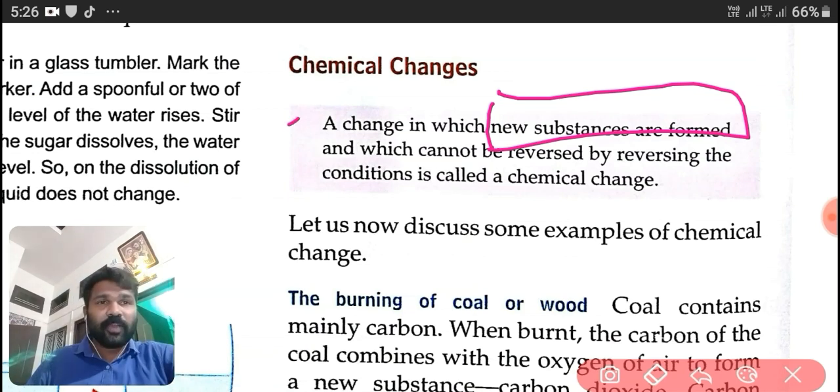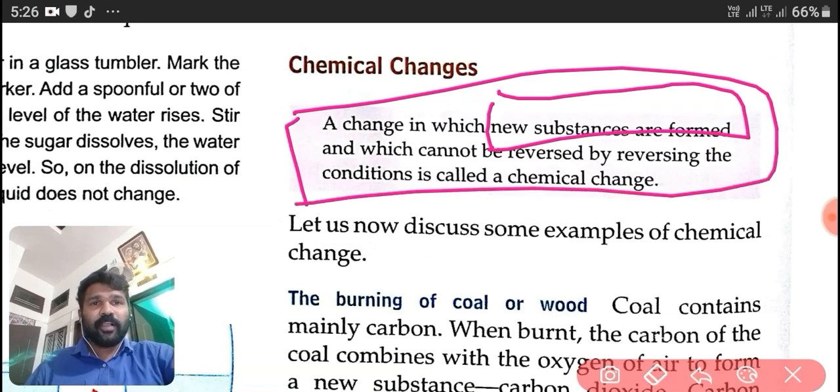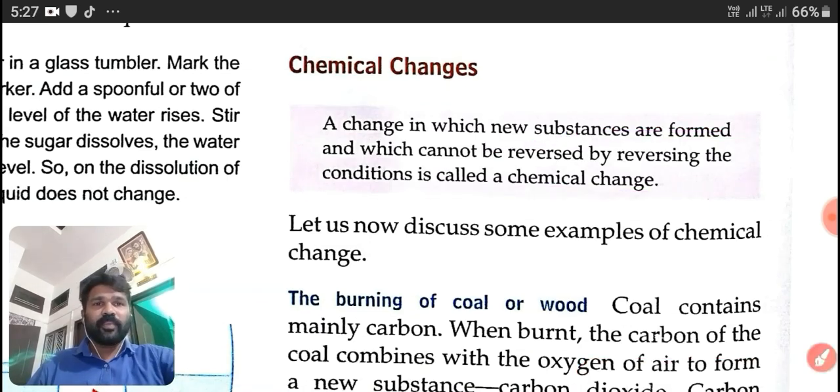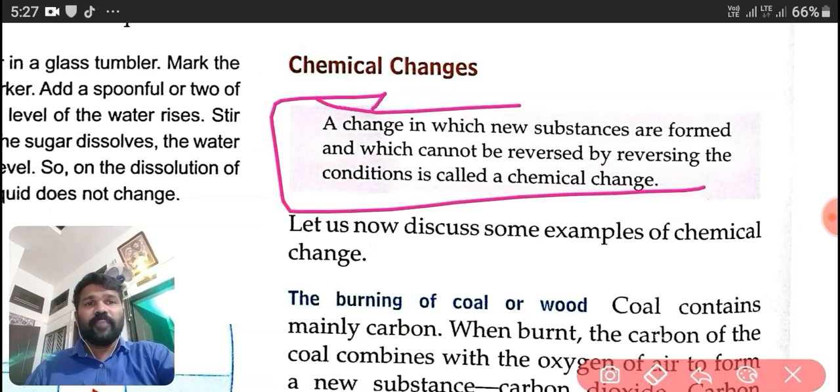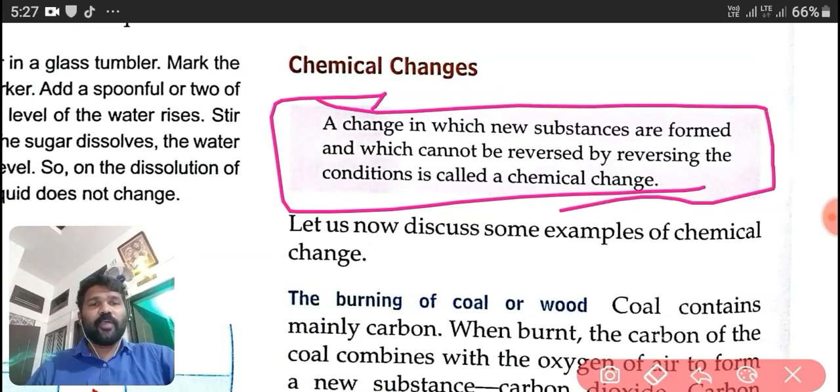So here is our definition of chemical change: a change in which new substances are formed and which cannot be reversed by reversing the conditions is called chemical change.